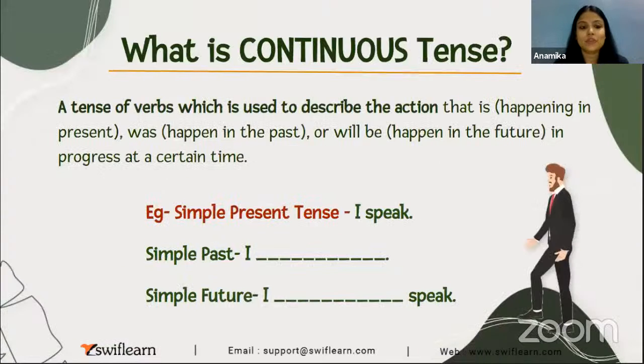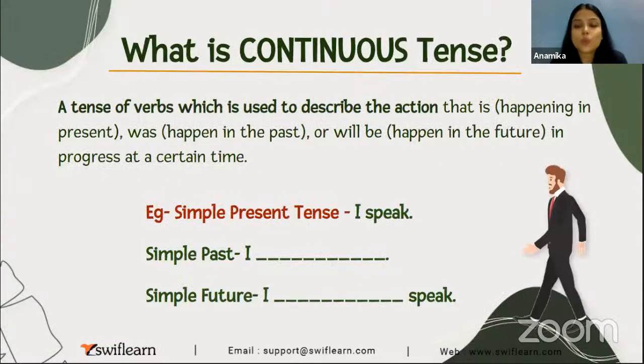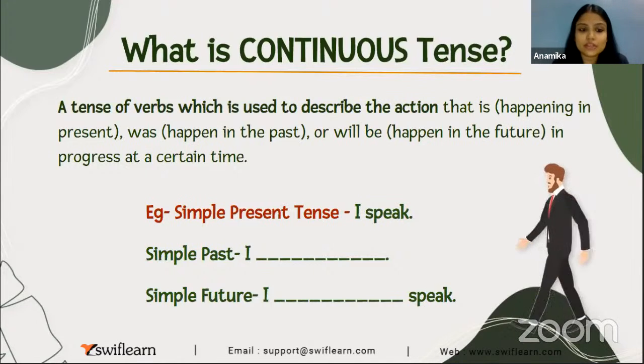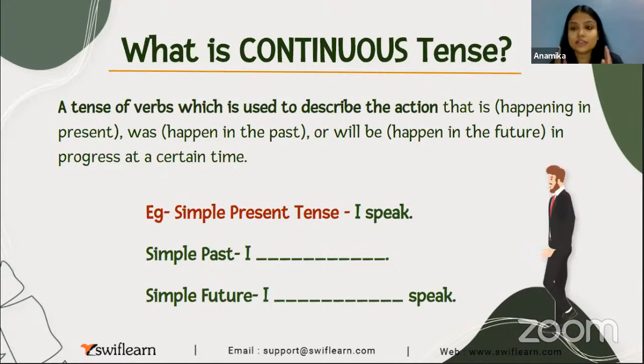Okay. Now, let us just quickly look at what is continuous tense. A tense of verb which is used to describe the action that is happening in present, happened in the past, will happen in the future, and in progress at a certain time. So if you remember, I told you in simple tenses, duration of any event does not matter.